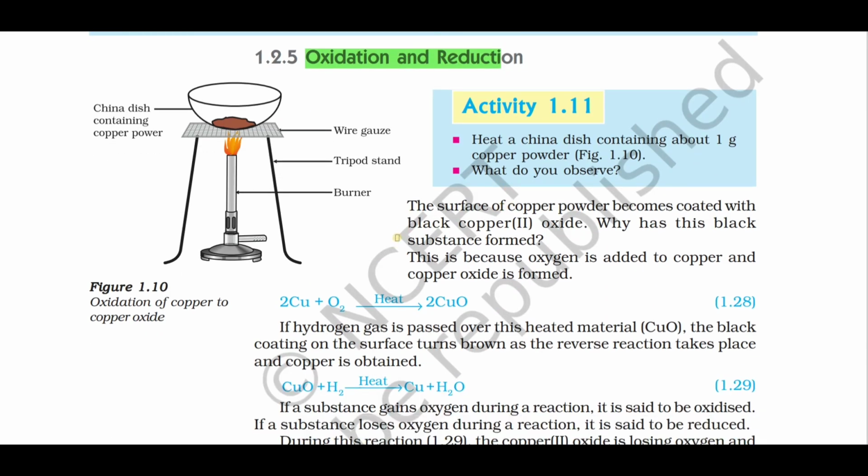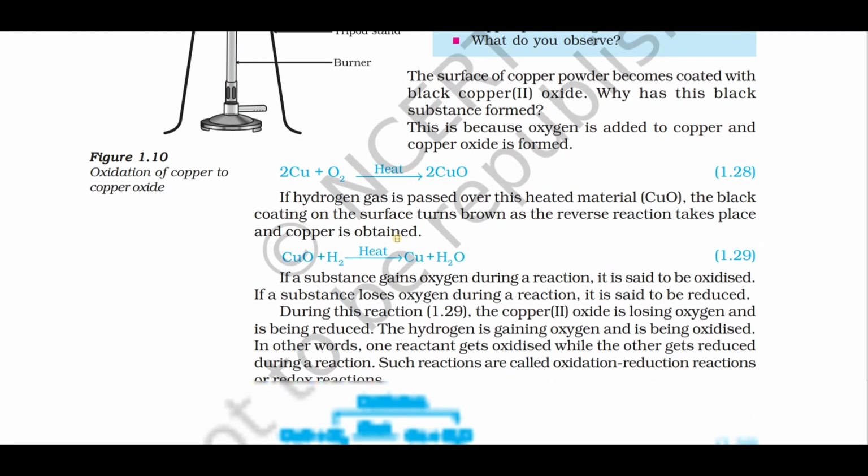What is oxidation? A chemical reaction in which a substance gains oxygen is called oxidation, and that substance is said to be oxidized. If a substance loses oxygen during a reaction, it is said to be reduced. That means if oxygen is removed, it is called reduction.